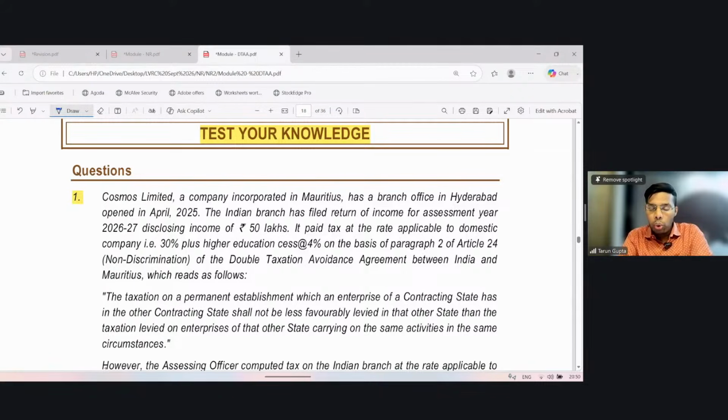So there is Article 24, paragraph 2, which states that the taxation of the PE, the branch is a PE, which an enterprise of a contracting state has in India, shall not be less favorably levied in India than the taxation levied on enterprises of that state carrying on the same activity in the same circumstances.